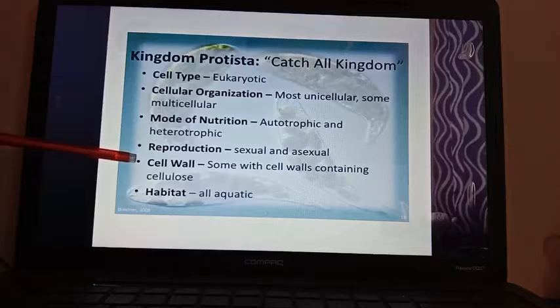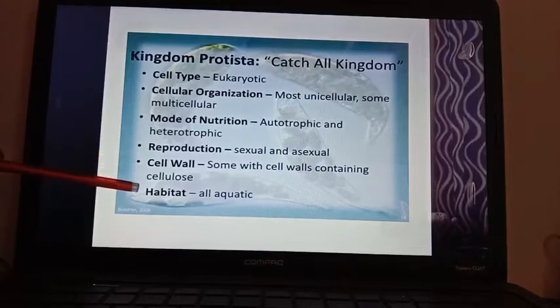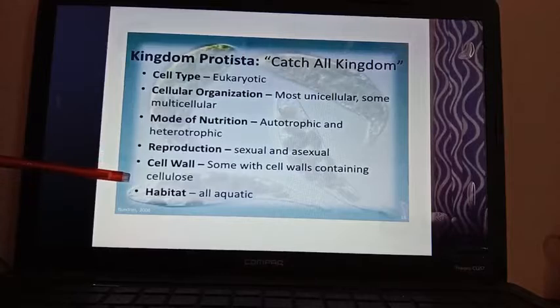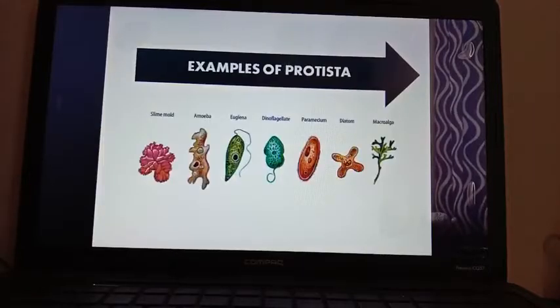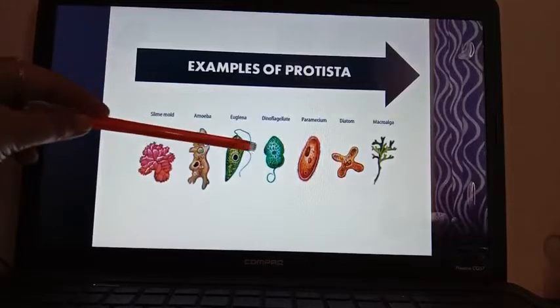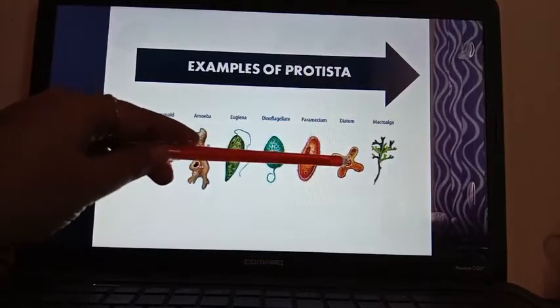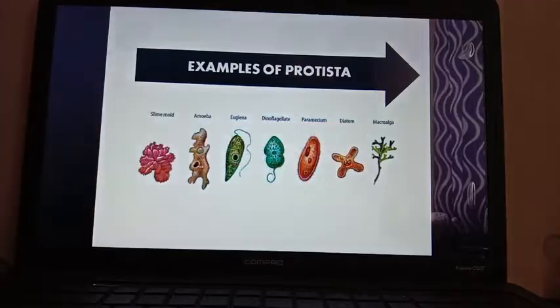Cell wall: some with cell walls containing cellulose. Habitat: all are aquatic, means they are living inside the water. Now here you can see some examples of Protista: slime mold, amoeba, euglena, dinoflagellates, paramecium, diatom, macroglia. These are all examples of general Protista.